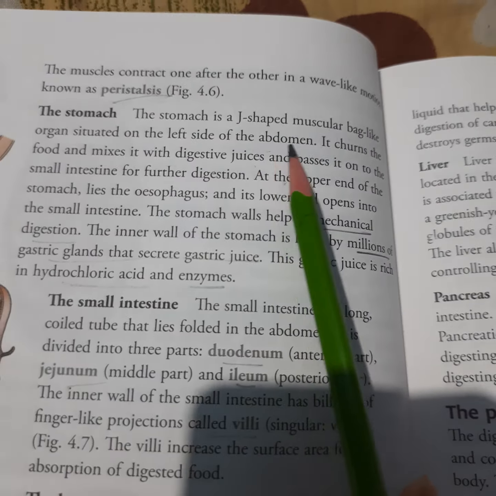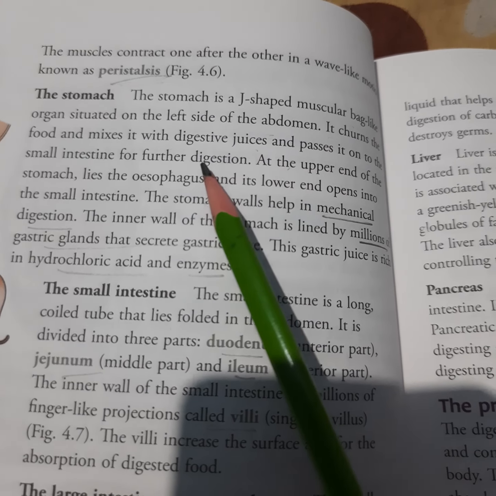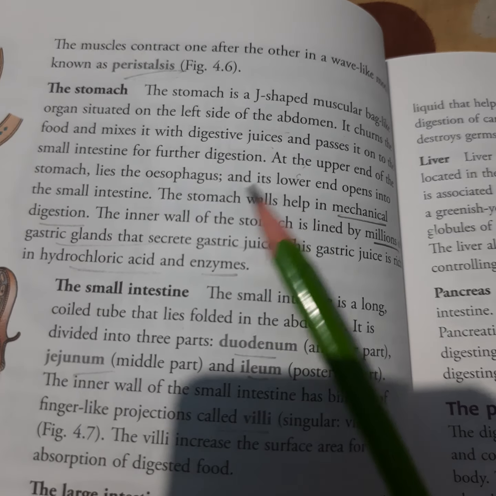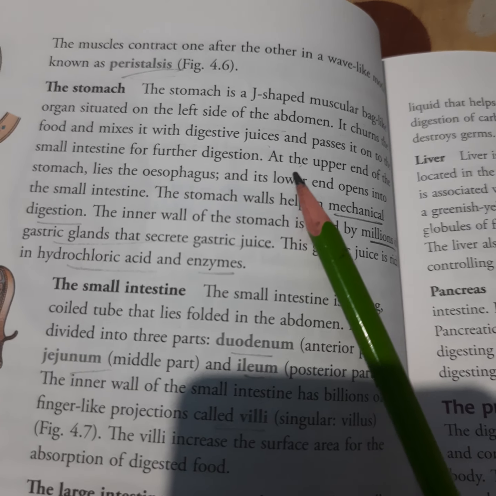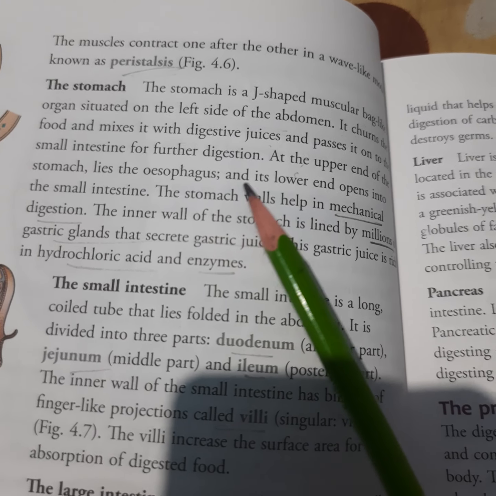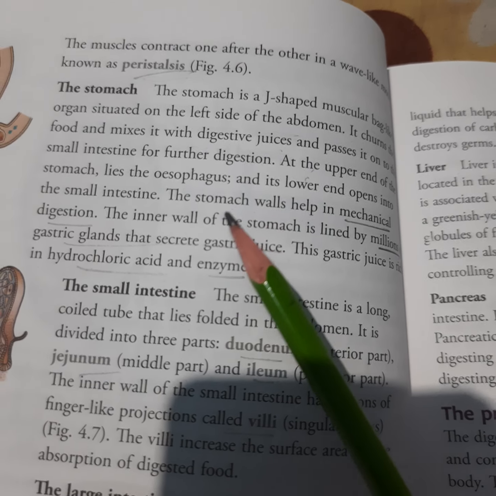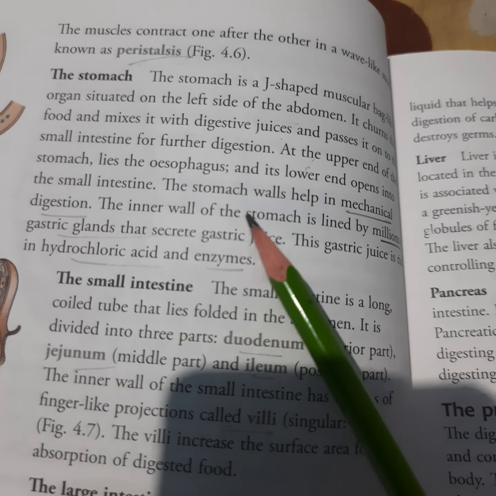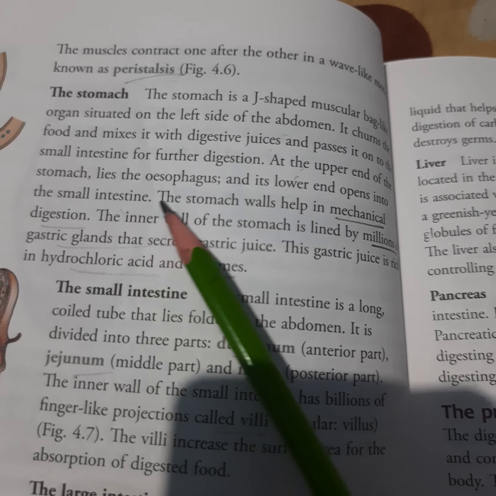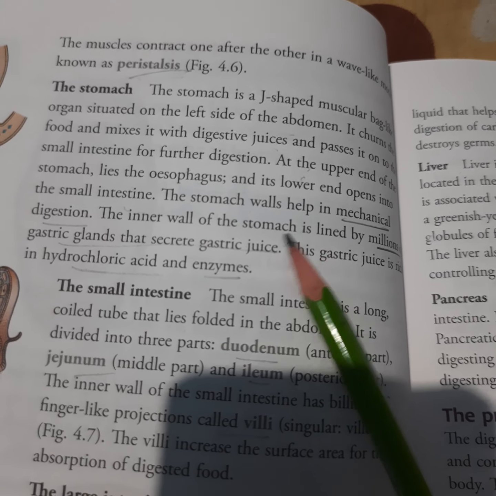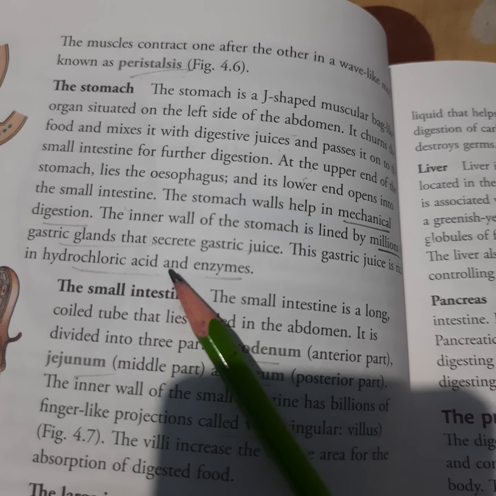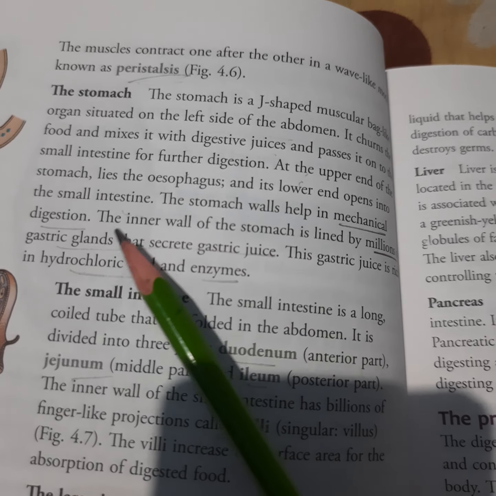The stomach is a J-shaped muscular bag-like organ situated on the left side of the abdomen. It churns the food, mixes it with the digestive juices and passes it to the small intestine for further digestion. So first digestion takes place in the mouth, then again in the stomach, and after that further digestion takes place in the small intestine. The mouth walls also help in mechanical digestion. The stomach walls also help in mechanical digestion.